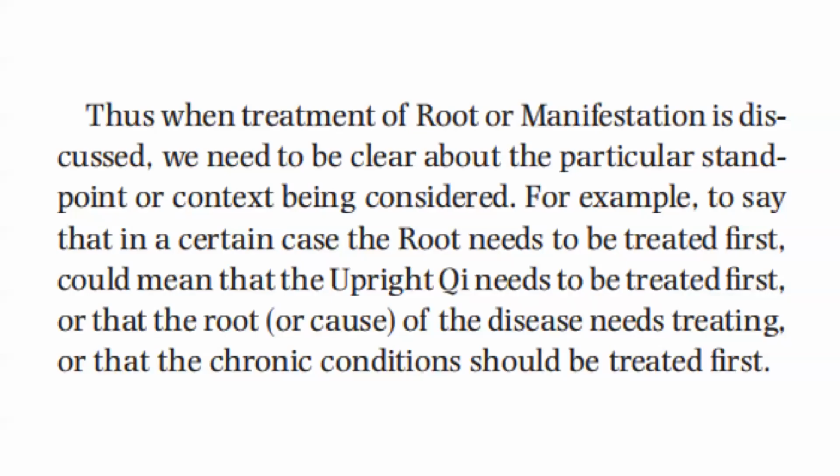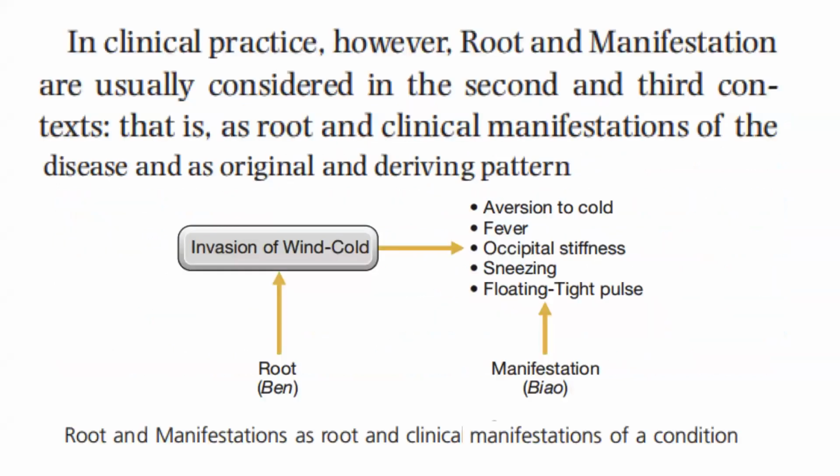Thus, when treatment of root or manifestation is discussed, we need to be clear about the particular standpoint or context being considered. For example, to say that in a certain case, the root needs to be treated first could mean that the upright qi needs to be treated first, or that the root or cause of the disease needs treating, or that the chronic condition should be treated first. In clinical practice, however, root and manifestation are usually considered in the second and third contexts, that is, as root and clinical manifestations of the disease and as original and deriving pattern.